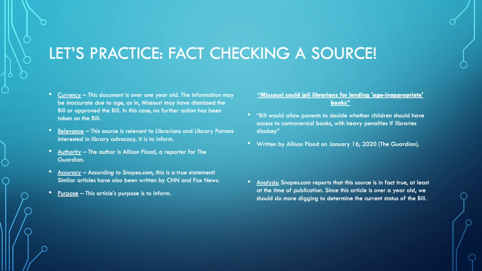Does the paper have authority? It was written by a reporter for The Guardian, a trusted news source. The article also links to a Missouri bill. Is it accurate? Snopes.com reports this article as true. Finally, the purpose is to inform. So our final analysis would show that we can trust this source. However, it may not be the most current or up-to-date information on the status of the bill.